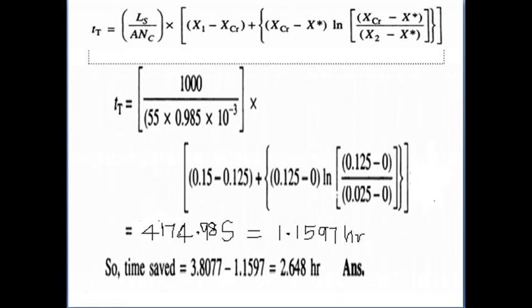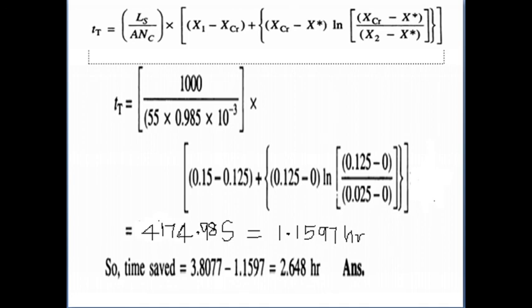Okay. For this condition, use the time equation: Tt is equal to Ls divided by A into Nc, into [(x1 minus xcr) plus (xcr minus x star) ln of (xcr minus x star) divided by (x2 minus x star)]. Are you clear or not? Okay. For this case, all the terms are the same. Only one term is different from the first division, that is Nc. Nc is equal to 0.985 × 10^-3. Capital A is the same, 55 meter square. Ls is the dry weight, that is 1000 kg.